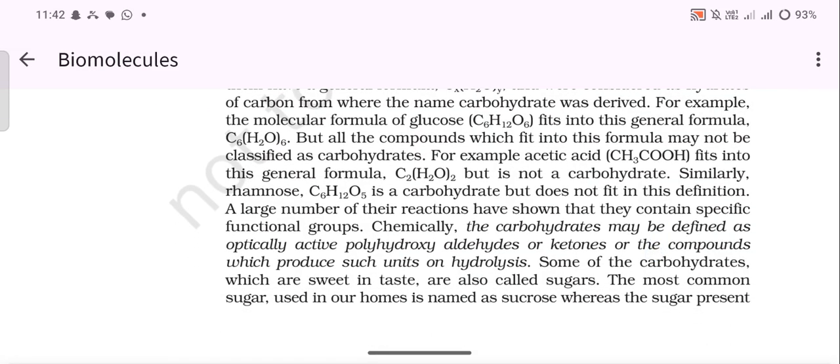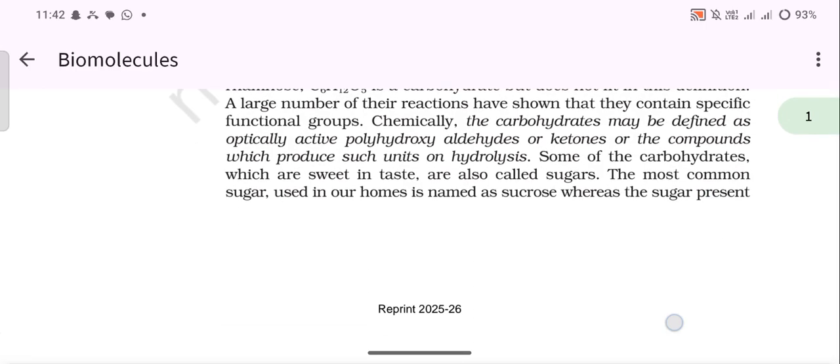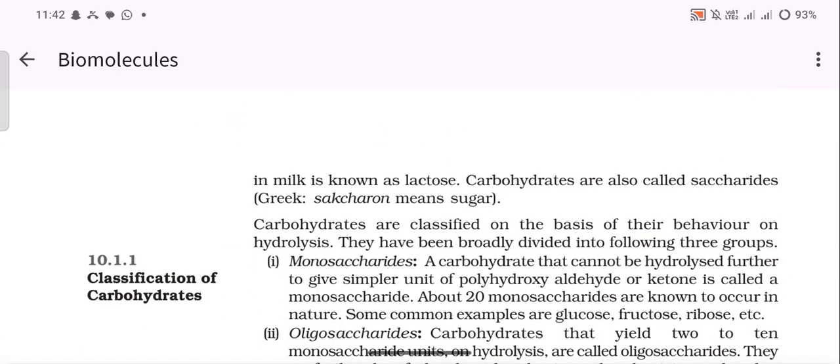Chemically, the carbohydrates may be defined as optically active polyhydroxy aldehydes or ketones, or the compounds which produce such units on hydrolysis. Some of the carbohydrates which are sweet in taste are also called sugars. The most common sugar used in our homes is named sucrose, whereas the sugar present in milk is known as lactose. Carbohydrates are also called saccharides. Greek saccharon means sugar.